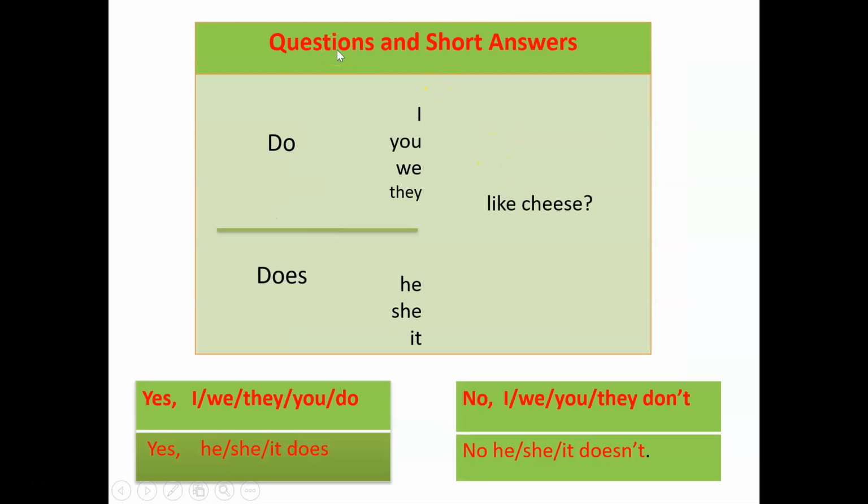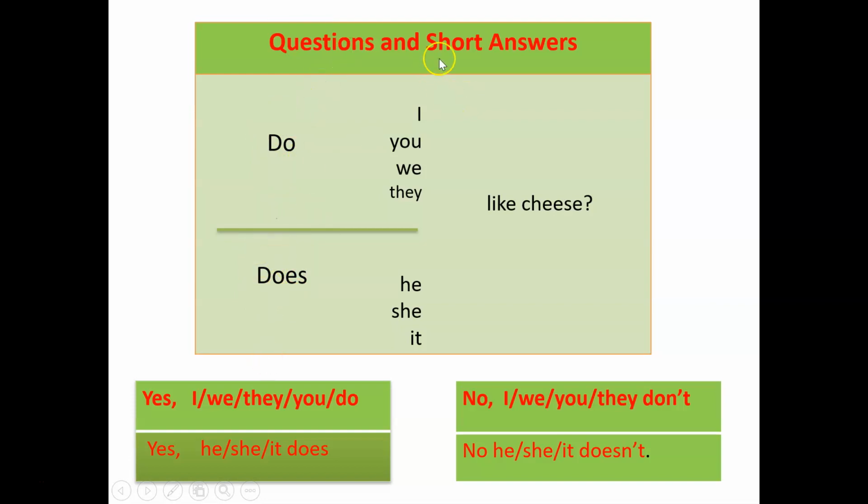Next, we have questions and short answers. So this is the form of the interrogative. Same as before, we separate the personal pronouns. So here we have, do I or you, we, they like cheese? Question mark. Does he, she, it like cheese? Alright, so we have here a slight difference, and it is applied to the helping verb.